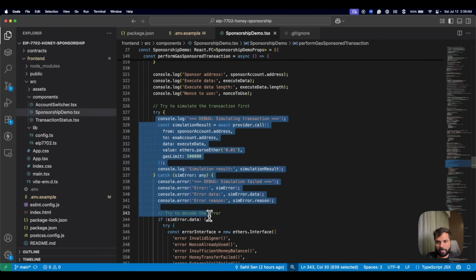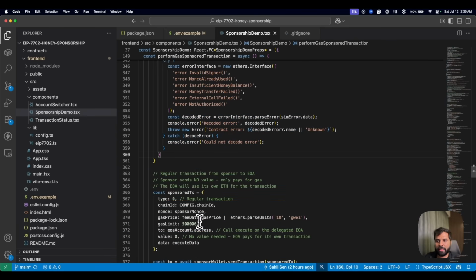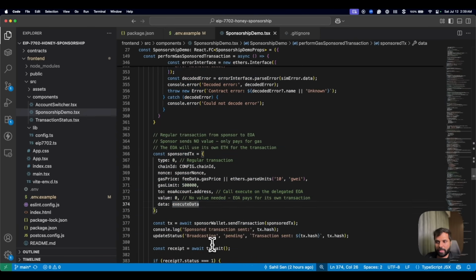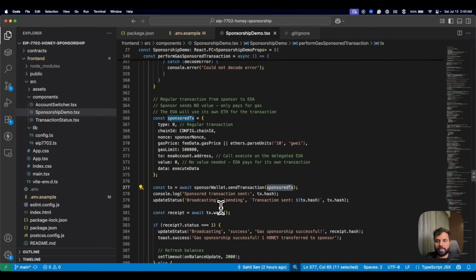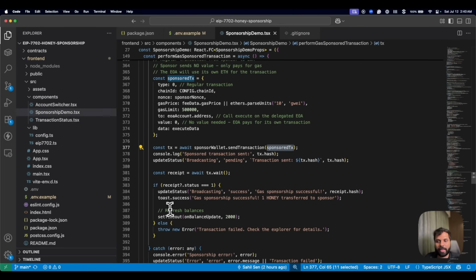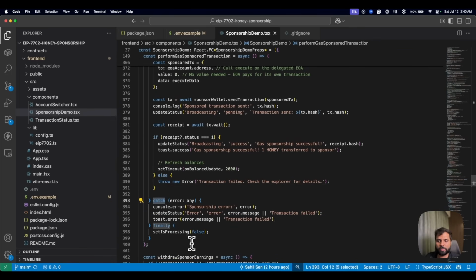We will first try to simulate the transaction and then catch any errors if there are any. And then this is the transaction body. This will be the transaction body, and we will finally send the transaction. Then we will wait for the receipt and refresh the balances and catch any errors if there are any, and then set isProcessing to false.